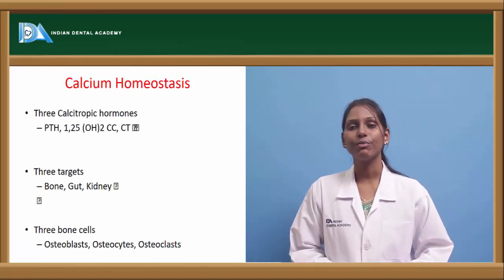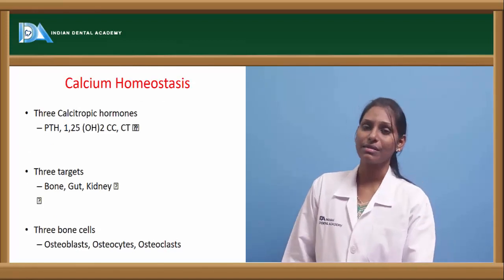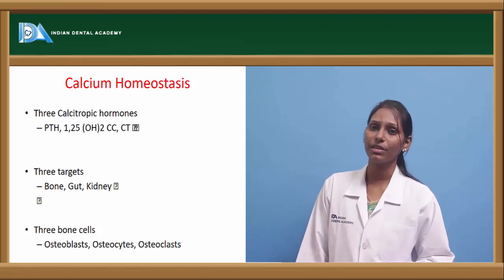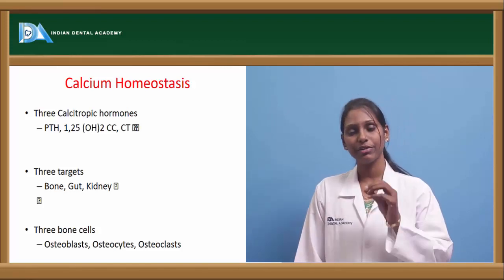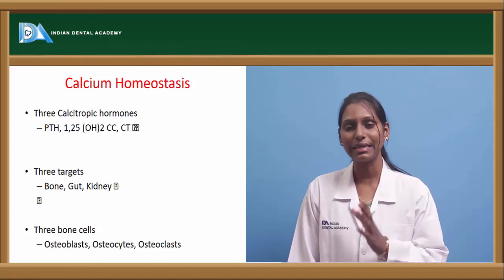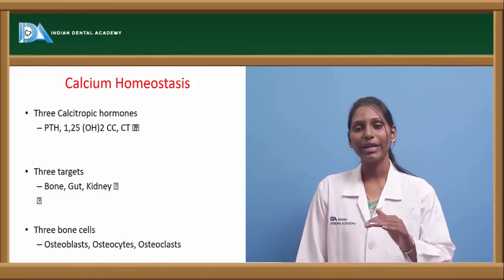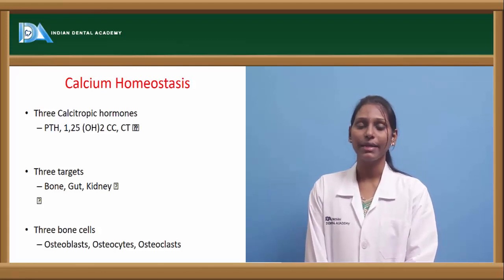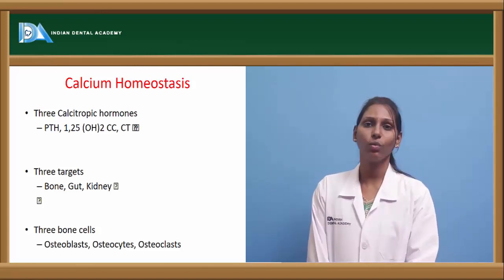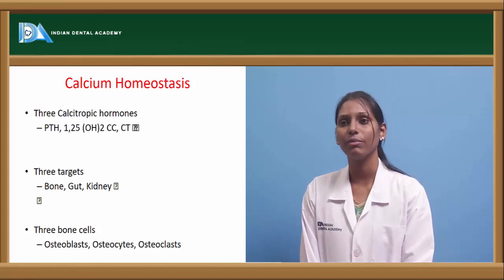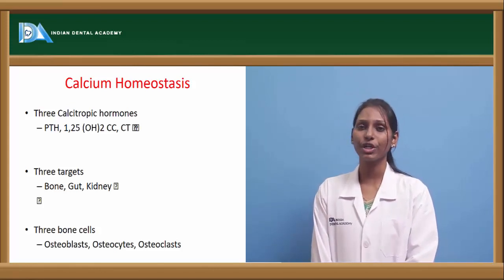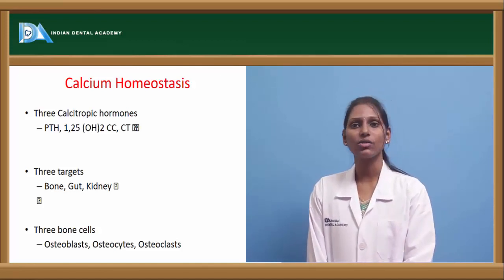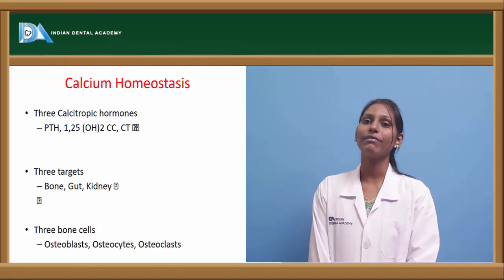Now coming to calcium homeostasis. What is homeostasis? Homeostasis is nothing but the net gain or loss of calcium within the body for a prescribed time period. For that particular time period, the net gain and loss of calcium within the body is calcium homeostasis. And this calcium homeostasis depends upon three important factors. One is the calciotropic hormones. There are three calciotropic hormones, which include parathyroid hormone. We have vitamin D, which is also considered a hormone here, and we also have calcitonin.